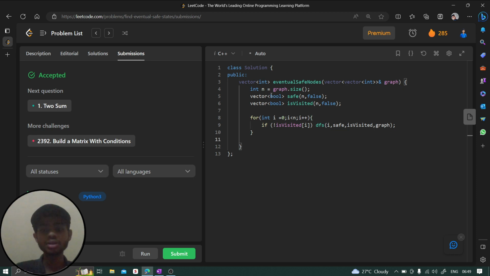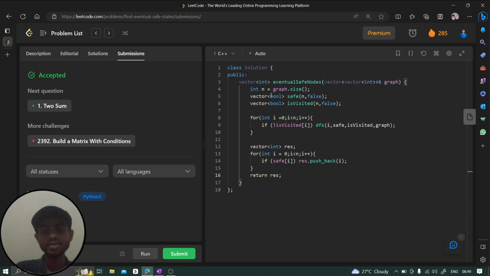So once we have done all the traversals, now we are going to check for int I is equal to 0, I less than n, I plus plus. If safe of I is true, then only append to our result. So we can say vector of int, and give it the name result, and then result dot push_back this particular I, right? If it is a safe node, and after that we will return this result.